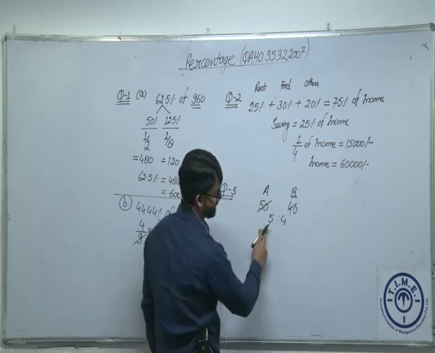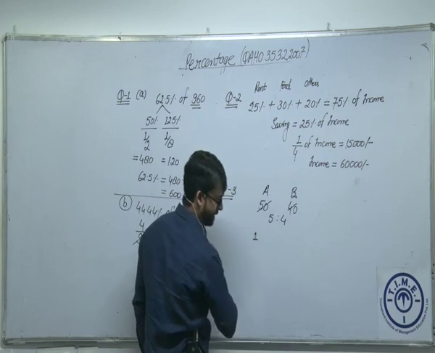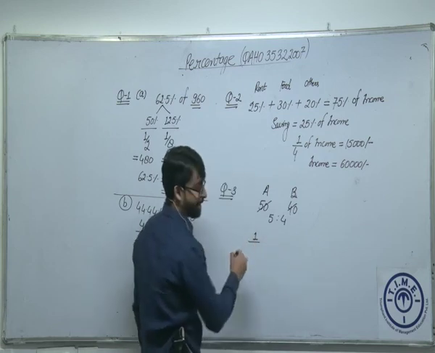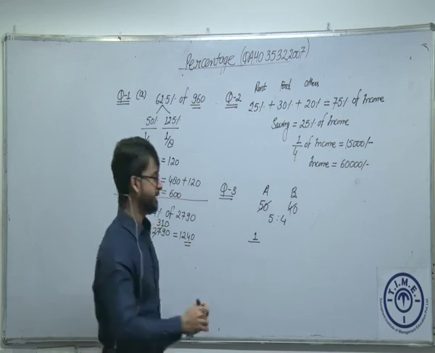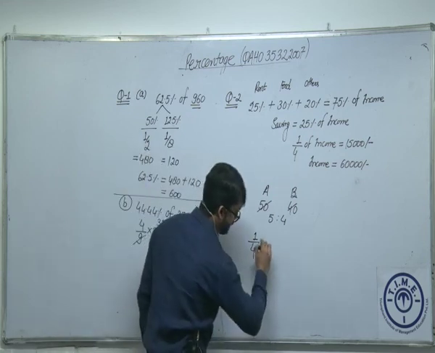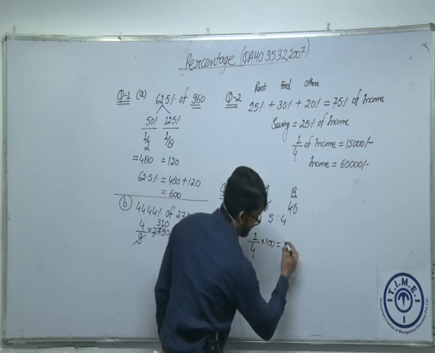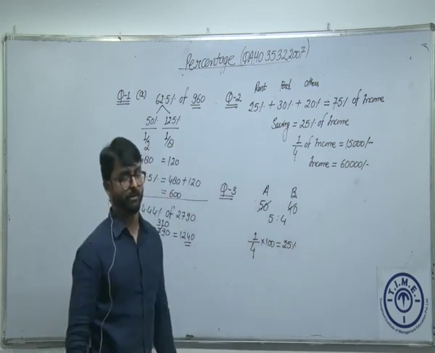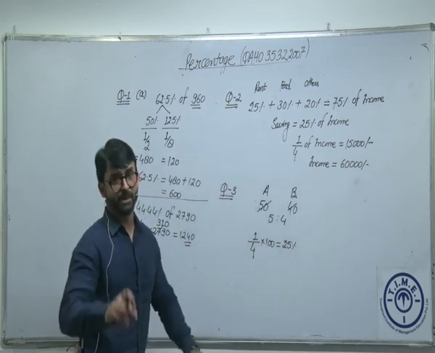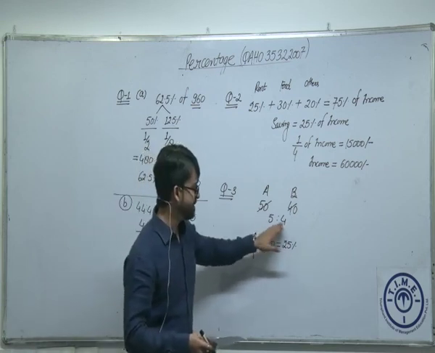If A's marks are 5 then B's marks will be 4. How many marks more? 1, am I right? More than what? Again, the base is important. It is more than 4, so divided by 4 into 100. We don't need to write into 100 because we already know 1 by 4 is what? 25%. 1 by 4 is 25%. I hope this is clear. 5 marks, 4 marks, 1 mark is more than 4 marks.